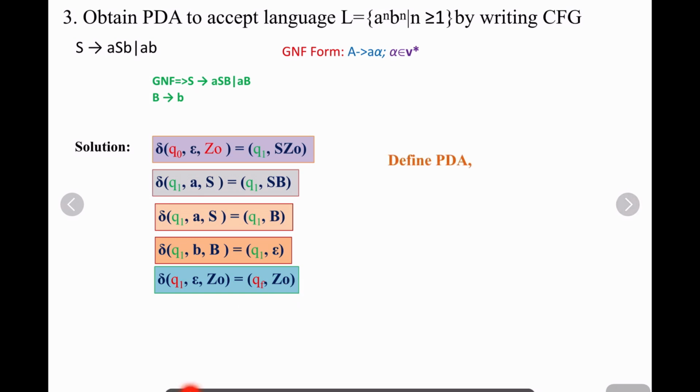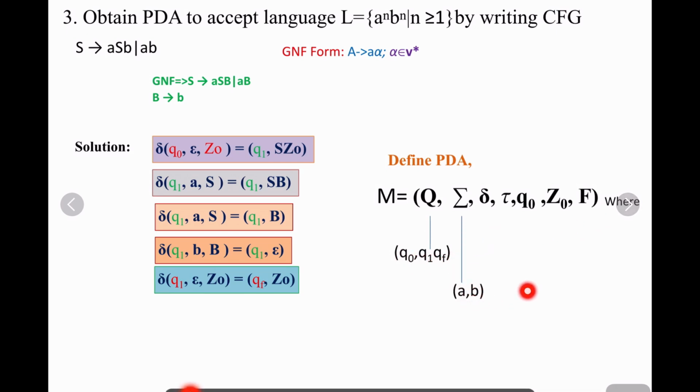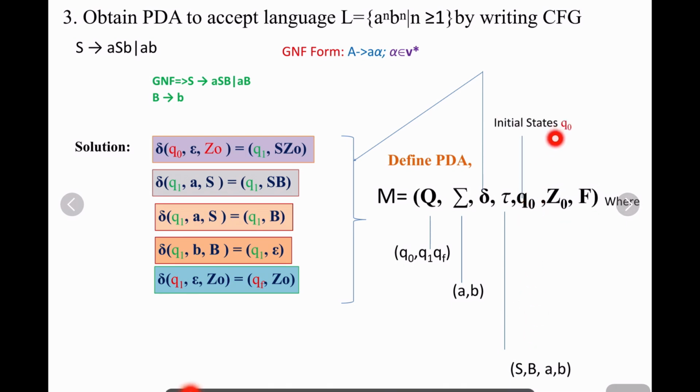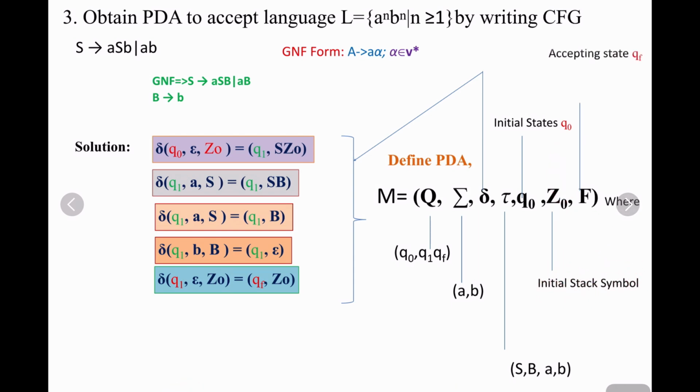Now it is time for writing the PDA. Writing a PDA means you have to define the 7-tuple. What is the capital Q? Capital Q is Q0, Q1, QF. The input symbols are a and b. The transition function is already written, that is delta. Then tau is S, B, a, b, the stack alphabet. Then Q0 is the initial state, then Z0 is the stack symbol, then QF is the final state. So I hope you understand this concept very well.